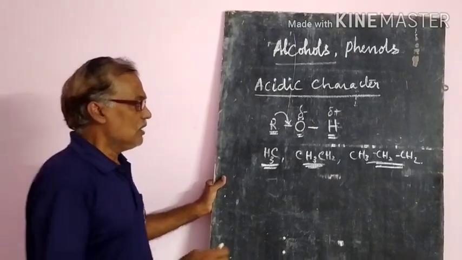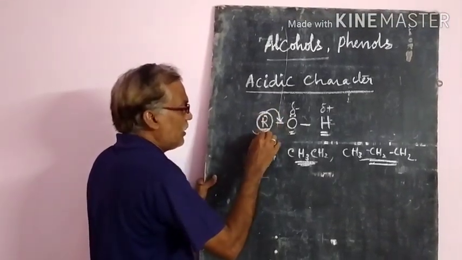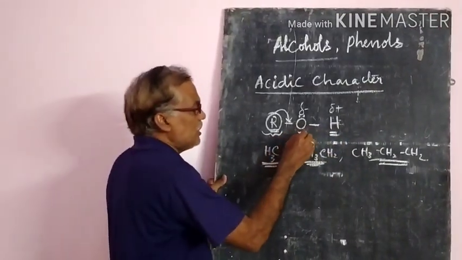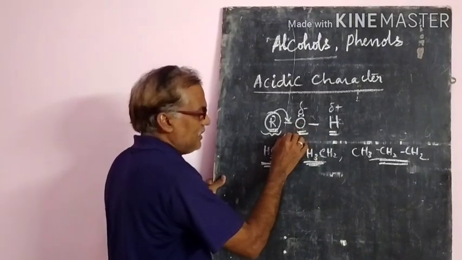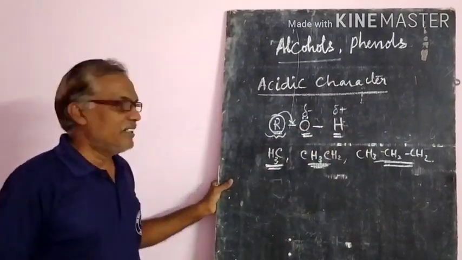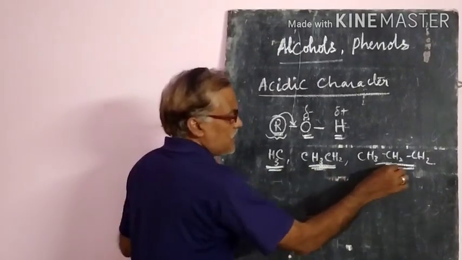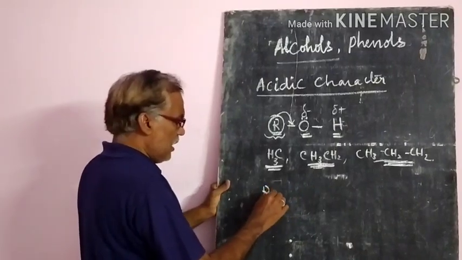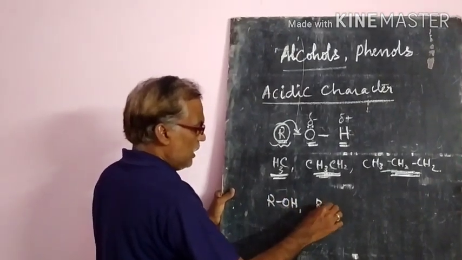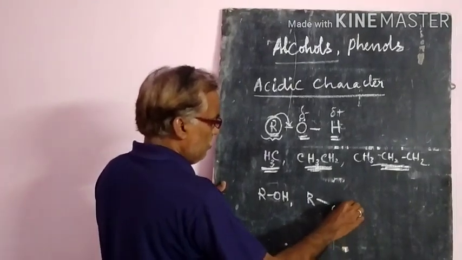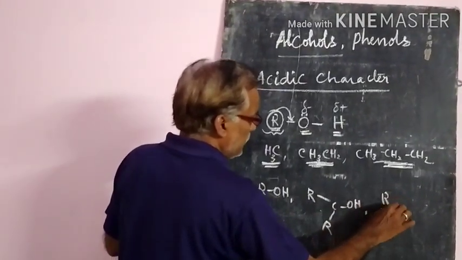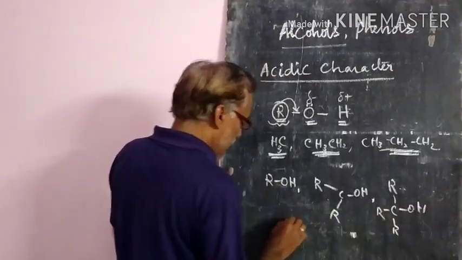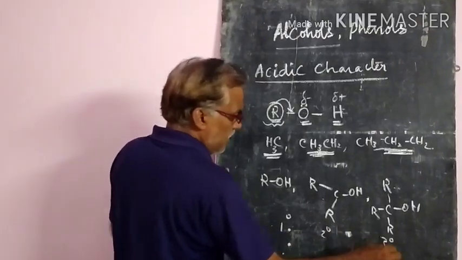So that is also there. Suppose alkyl groups, that is electron releasing groups, are there in the alcohol, then the polar nature of this oxygen decreases. Ultimately, the acidic character decreases. If the number of alkyl groups is more and more, the acidic character decreases. Example, already we know ROH, that is R, 1 degree, 2 degree, 3 degree alcohols.